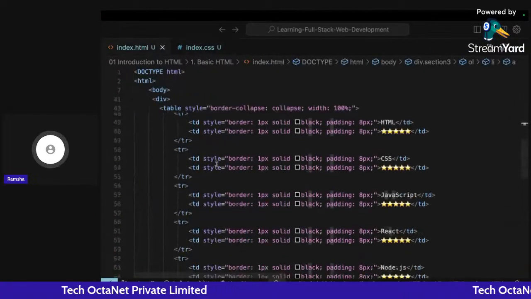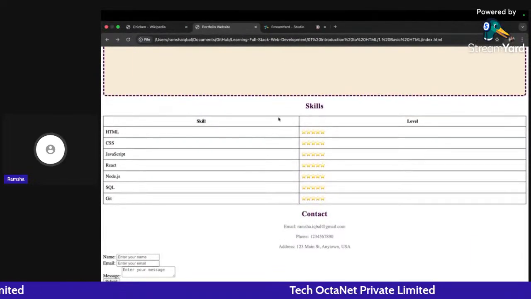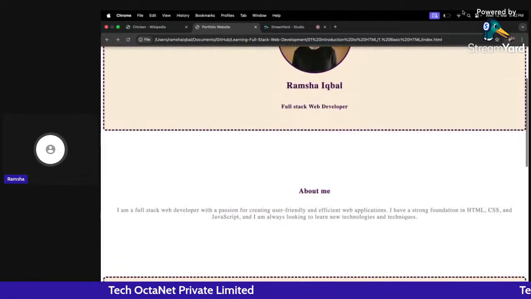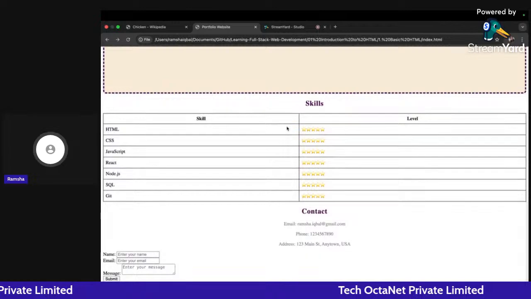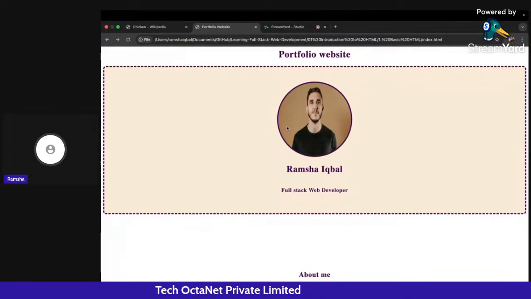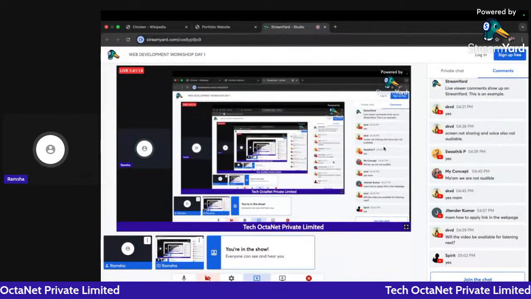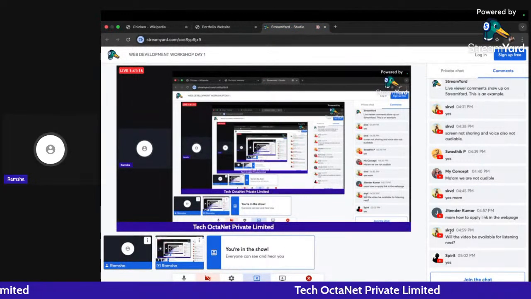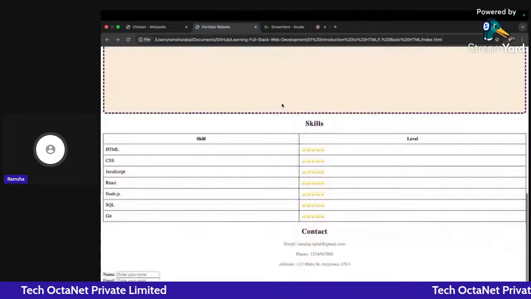Now comes the table part. We can also beautify the table accordingly. I think you guys can try beautifying this on your own, and complete this portfolio, and you will be good to go to share it with anyone if you want. We have not yet completed the CSS part here. Some things are still left, but I think for today this much is enough.